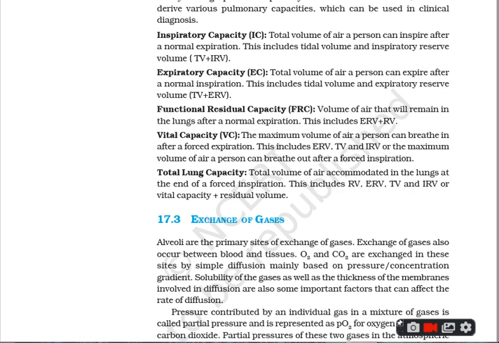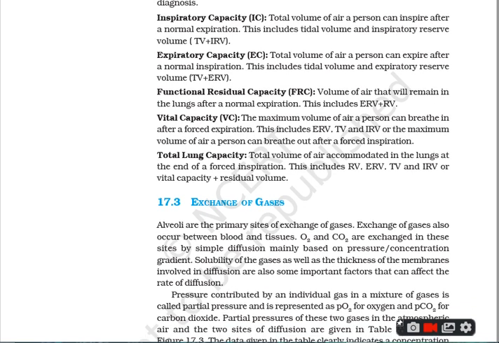So the diffusion of gases takes place from the region of higher partial pressure of a gas to a lower partial pressure. Exchange of gases, that is O2 and CO2, occurs at two sites of the body, that is at the alveoli and at the tissues.